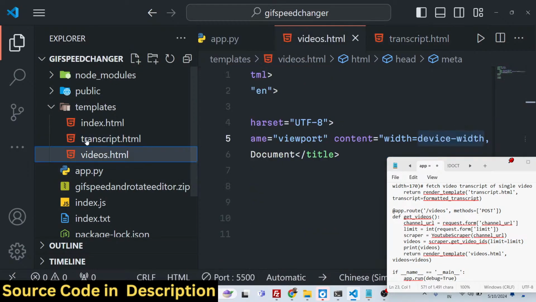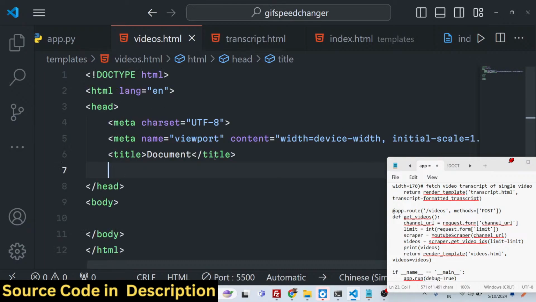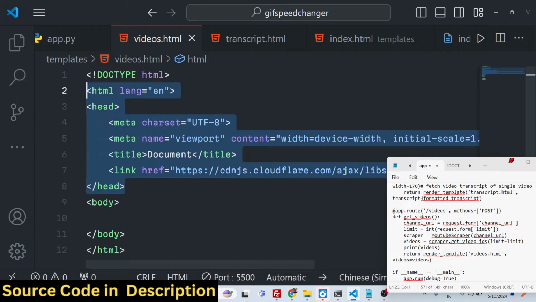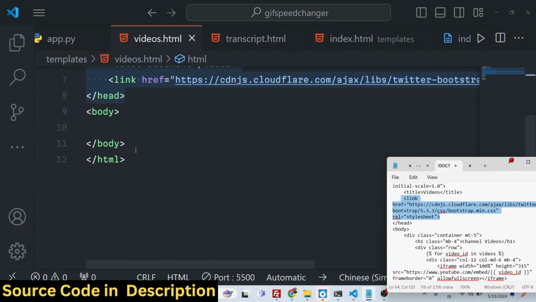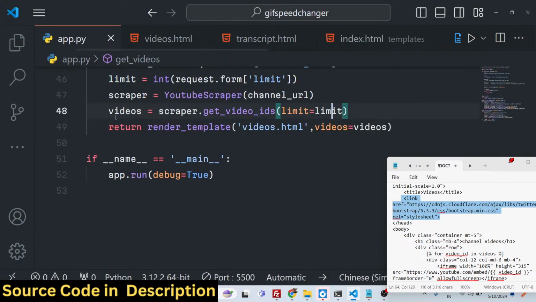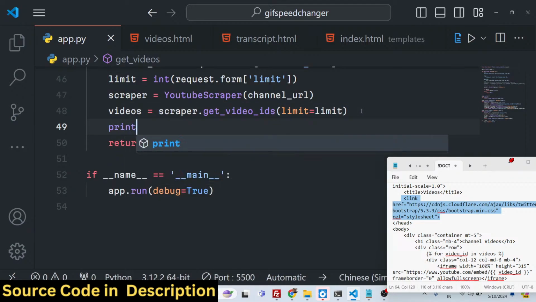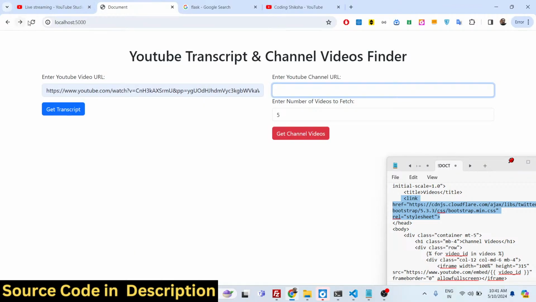Just include the CDN for Bootstrap after the title. Now, if you print this videos, it returns a number of video IDs.